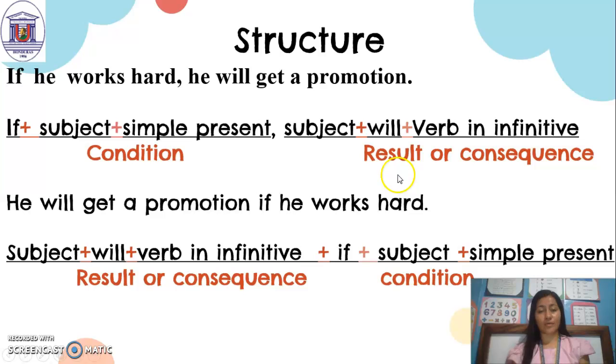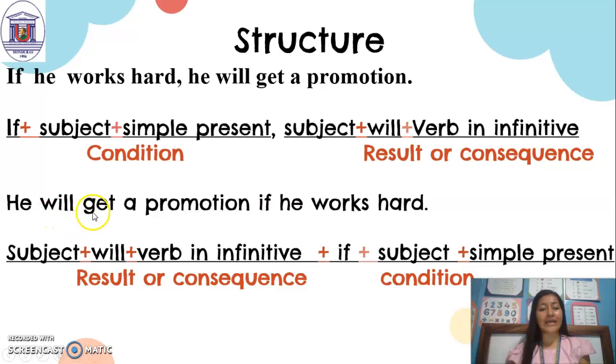You can write the sentences in both ways. Here I have first the result or the consequence and then the condition. Yes, you can do it, but I'm going to tell you the difference.